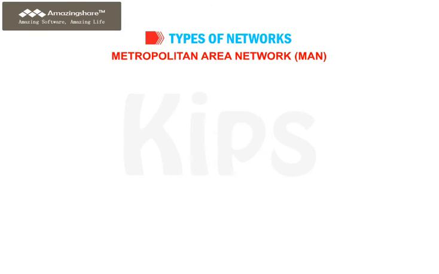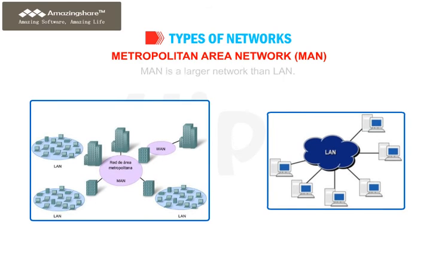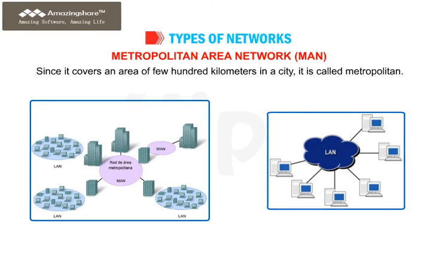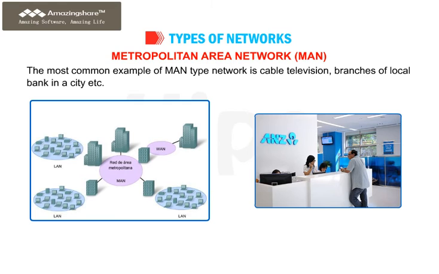Metropolitan Area Network, MAN. MAN is a larger network than LAN. It is spread across a city. Since it covers an area of few hundred kilometers in a city, it is called metropolitan. The most common example of MAN-type network is the cable television, branches of a local bank in a city, etc.